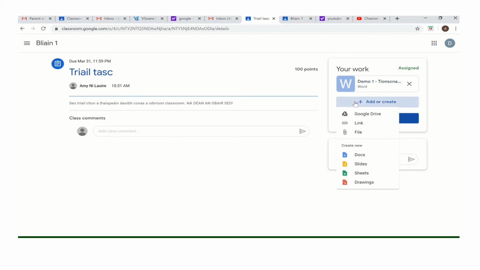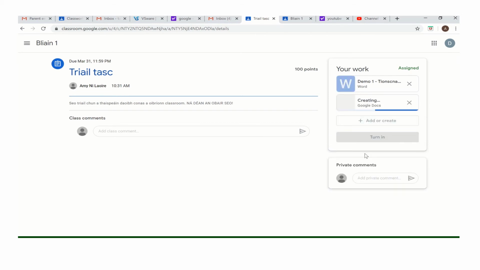So to do it, I'm going to add or create, and I'm going to open a doc, which is like Microsoft Word, but in Google. And once that opens, I can write on that. Okay, so I can open that and it'll open in a new tab for me.